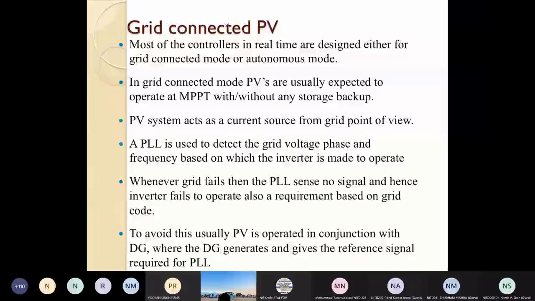Therefore, in all grid connected inverters, there is a philosophy called anti-islanding detection philosophy, which has been put into operation. So to avoid that electrical signal problem, the electrocution problem, the PV needs to be